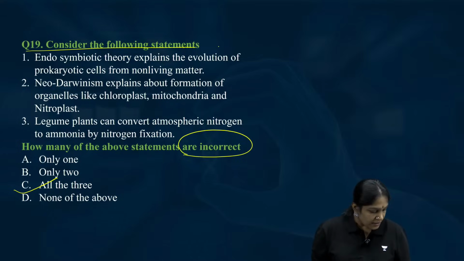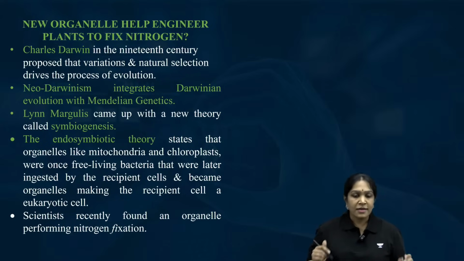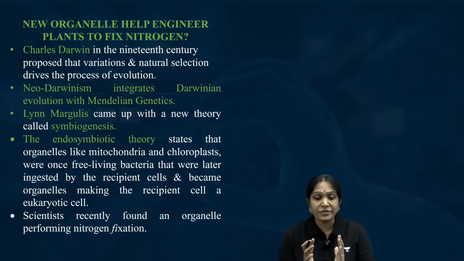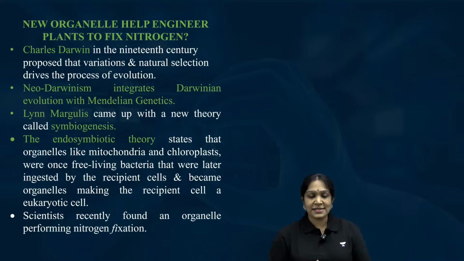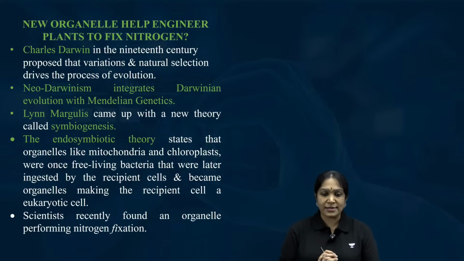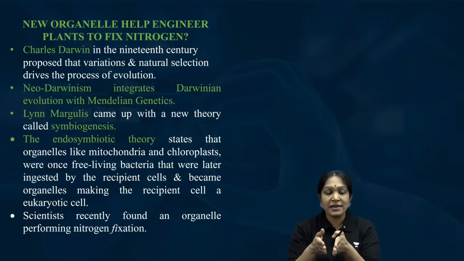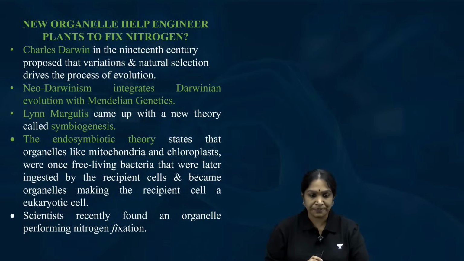Now let us try to understand the concepts given in the statements. First, what is Darwinism? You all know what Darwinism is: survival of the fittest. There is a very important life lesson here. There is a beautiful quotation: it is not the survival of the strongest, it is the survival of the fittest. If you can exactly fit into the given situations, then you will become successful in life.